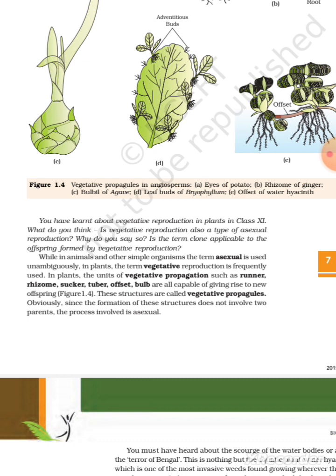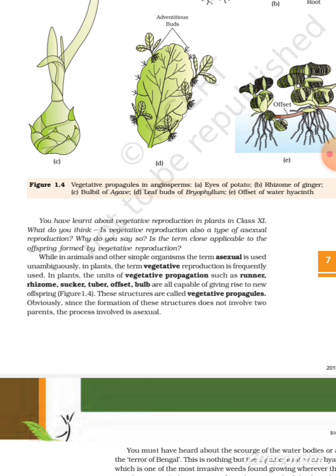You have learned about vegetative reproduction in plants in class 11th. What do you think? Is vegetative reproduction also a type of asexual reproduction? Why do you say so? Is the term clone applicable to the offspring formed by vegetative reproduction? While in animals and other simple organisms, the term asexual is used unambiguously, in plants, the term vegetative reproduction is frequently used.